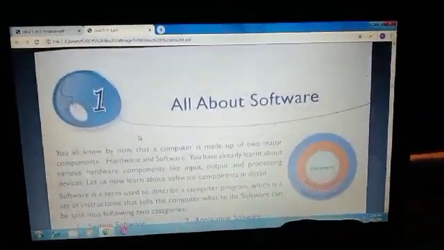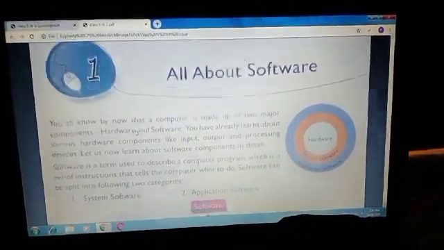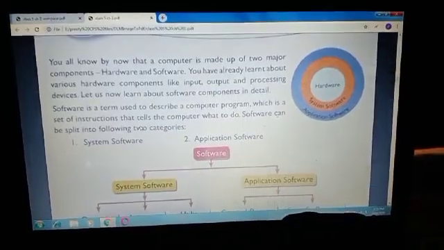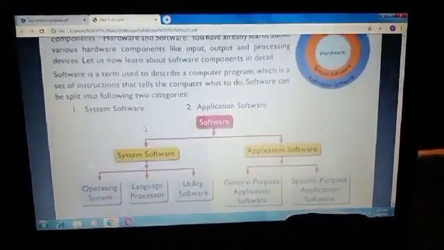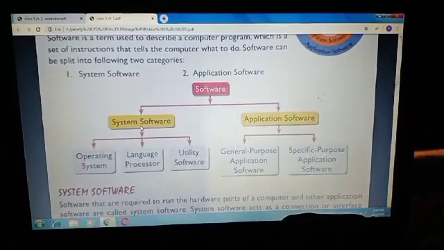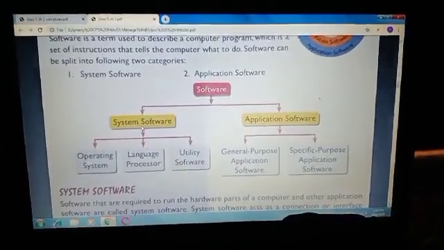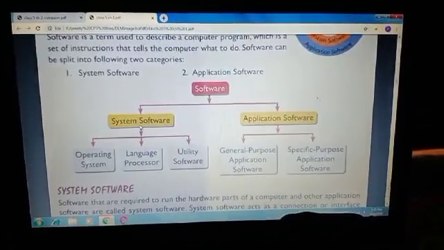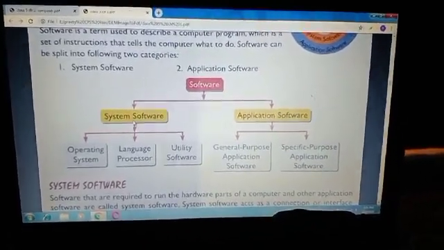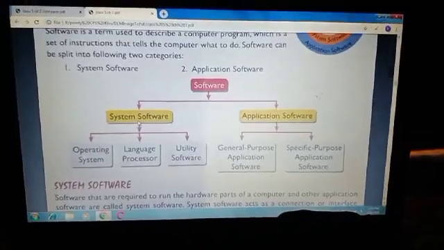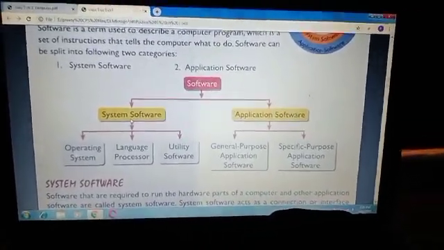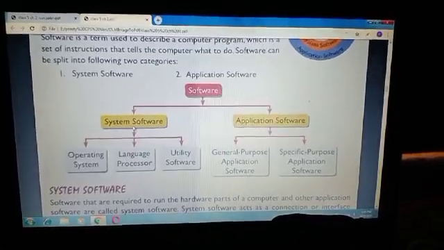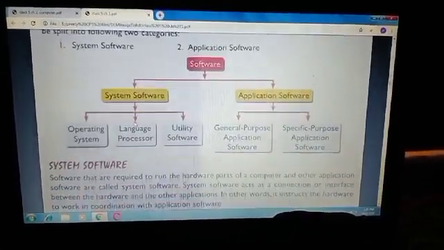Okay, so let's start with chapter number 1. In this chapter, you have to revise types of software: system software and application software. See this chart. System software also has 3 parts: operating system, language processor and utility software. Read all of them very carefully. And types of application software: general purpose application software and specific purpose application software.